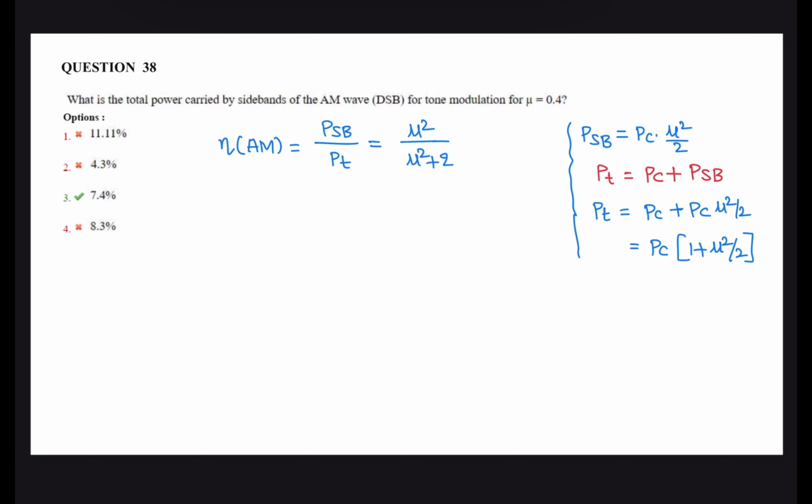Question number 38. What is the total power carried by sidebands in amplitude modulation for a single tone with modulation index 0.4?